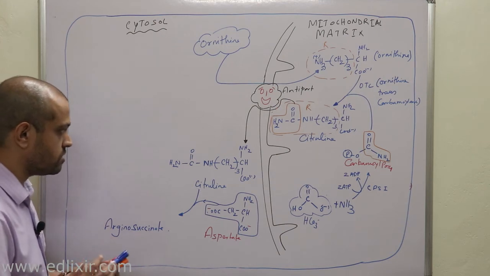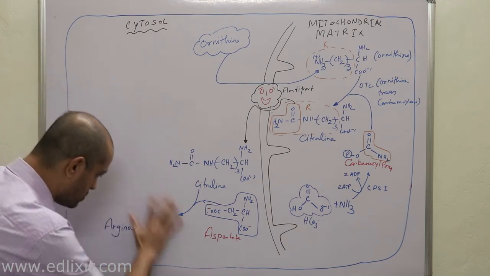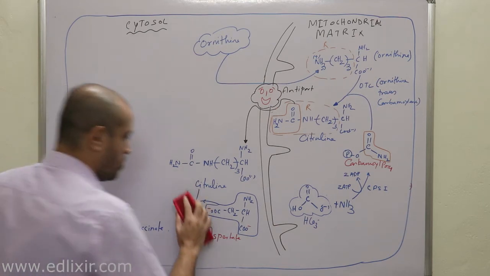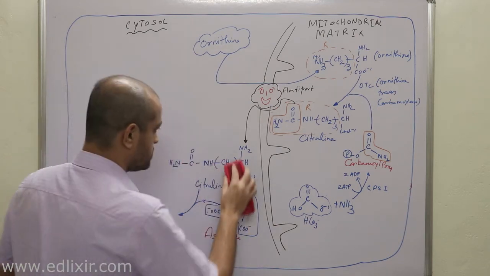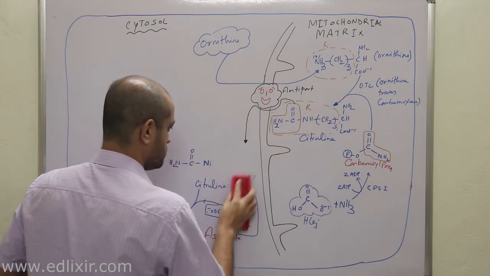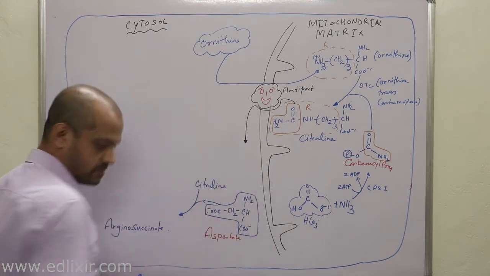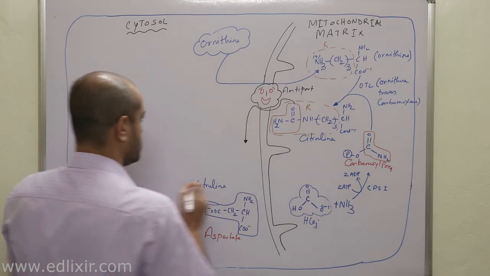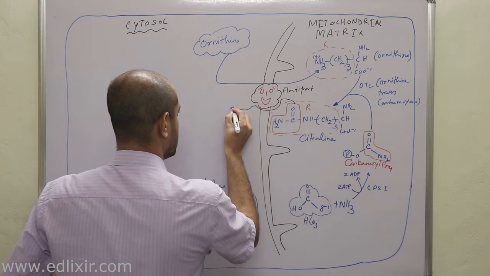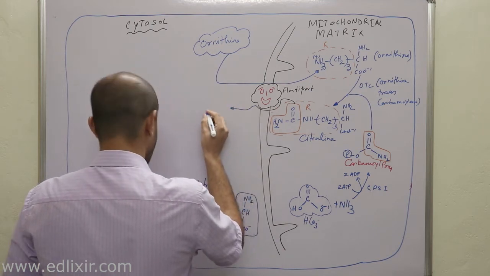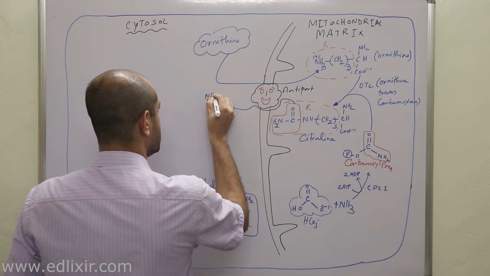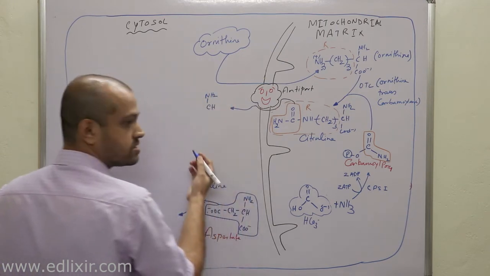Now listen with all your attention. If you really want to draw the structure of arginosuccinate, you will have to delete this particular structure from here. Okay, so this is your arginosuccinate. Now listen, this is NH2, just drawing it on a vertical scale.